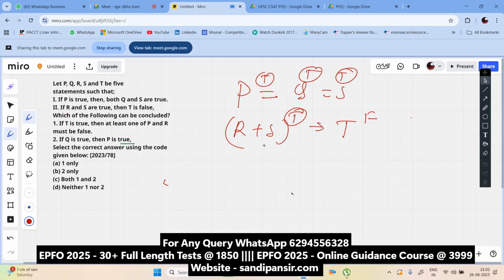Now, it's going to go this way. You have to get it. That is, if P is true, Q and R are true. R and A are true, then T is false. Now, if T is true, then R and A both should be false. That means it should not be contradictory in nature. Got it? If Q is true, suppose Q is true, then P is true.